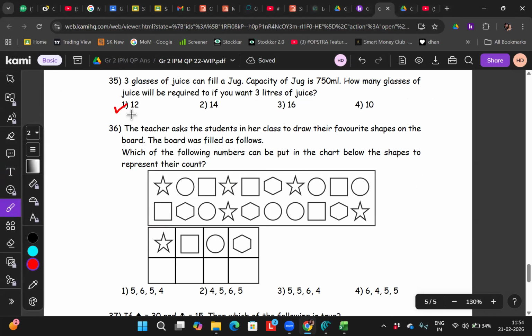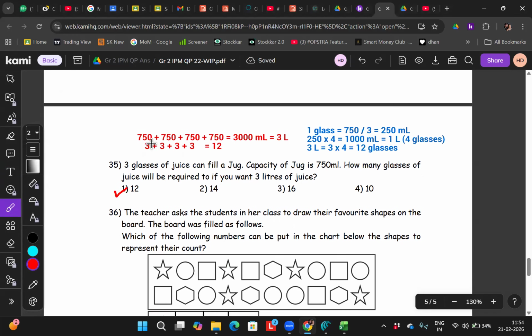12, right? See, I have written on the top. 750 plus 750 plus 750 plus 750 will become 3 liters, so it is 3 glasses plus 3 glasses plus 3 glasses plus 3 glasses, which will be 12 glasses. One glass is 750 upon 3, which will be 250 ml. So 250 ml into 4 will become 1 liter, because whenever there is a 25, you can easily convert it into 100 by multiplying by 4.